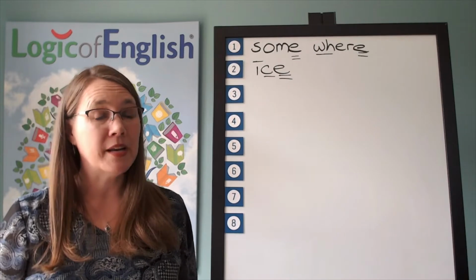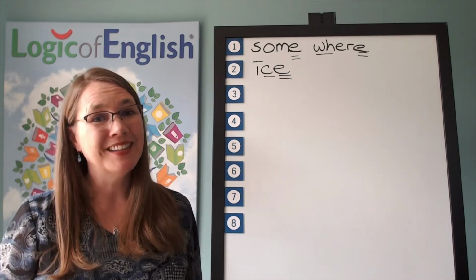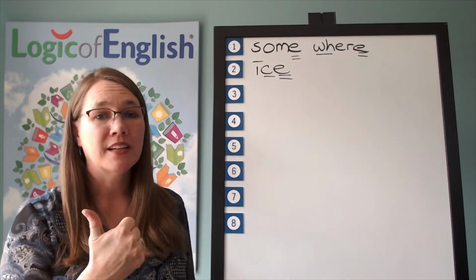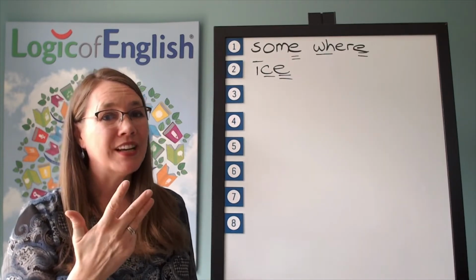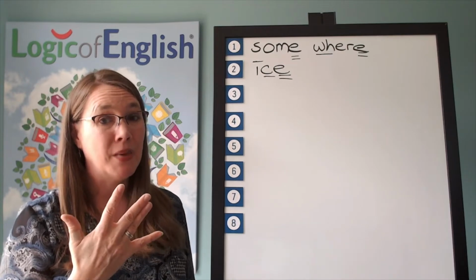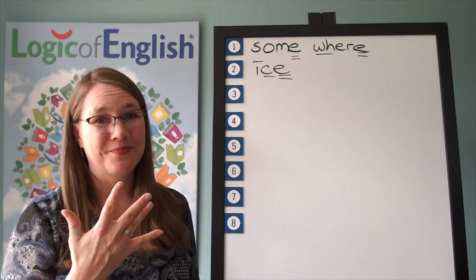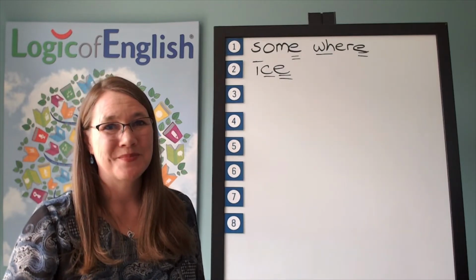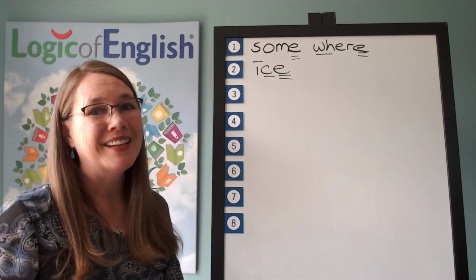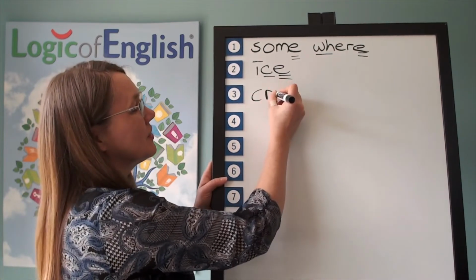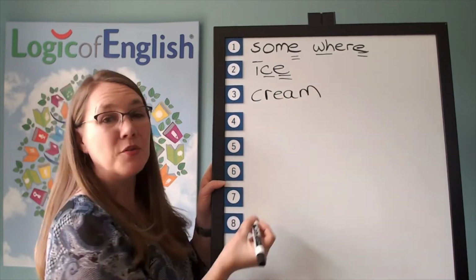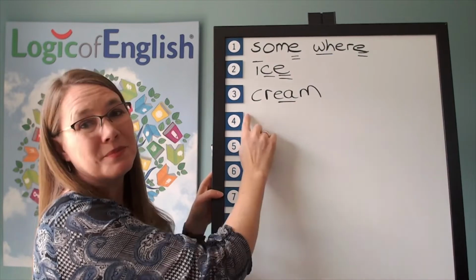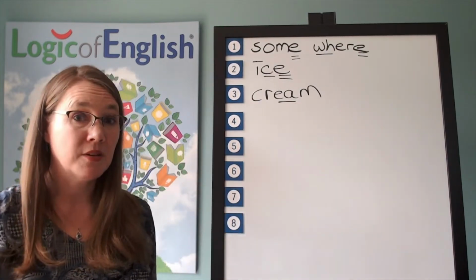The next word is cream. Would you like some cream in your coffee? Cream. Go ahead and say cream. And let's sound it out. K, use a K, S, E, use an E, A. Go ahead and write cream. Sound it out as you write it. Good. Help me to write it. K, E, and how will we mark it? We'll underline the E. Let's read it. K, E, cream.